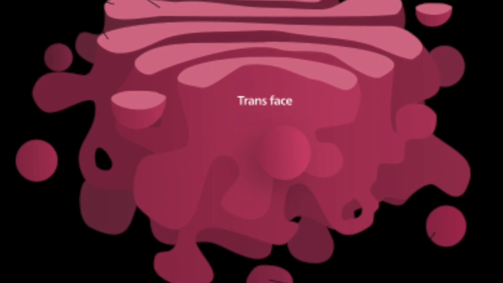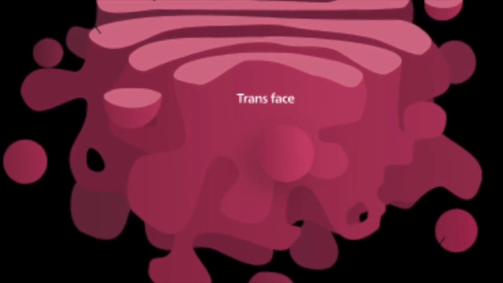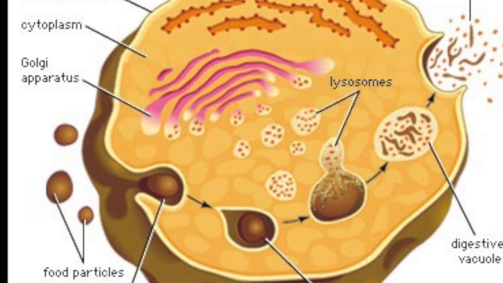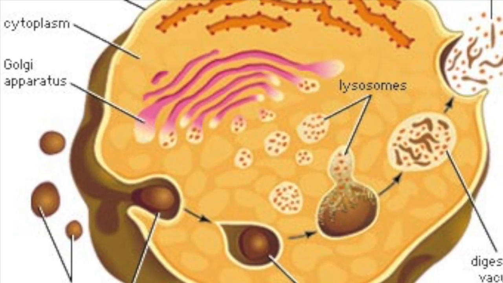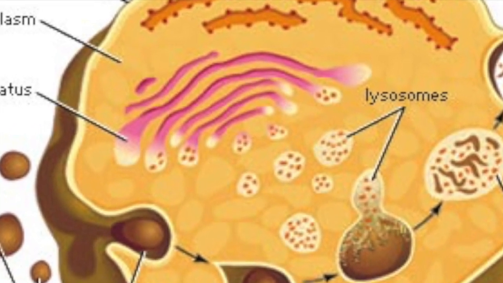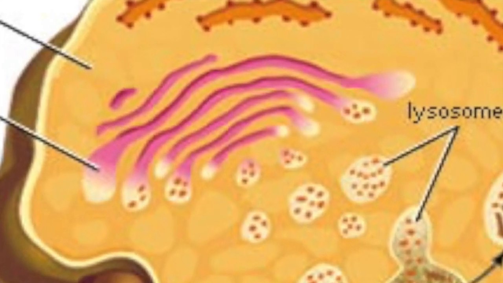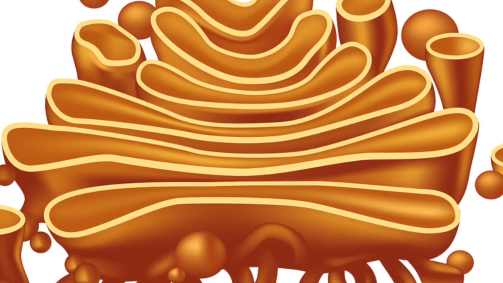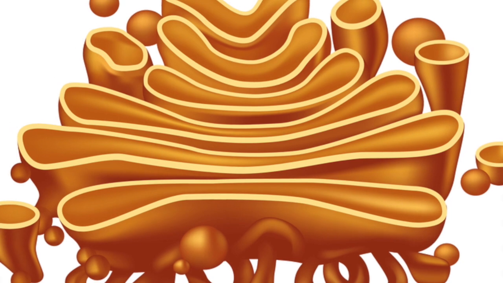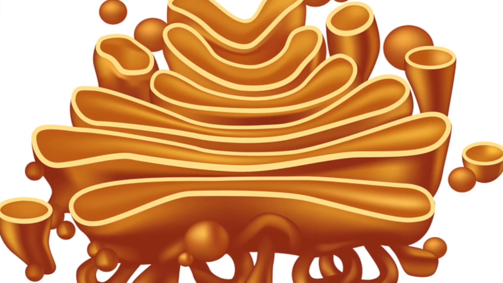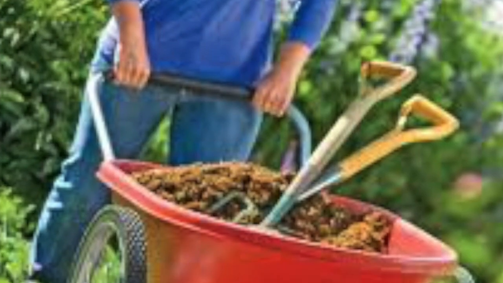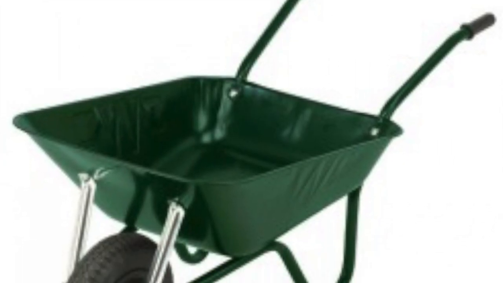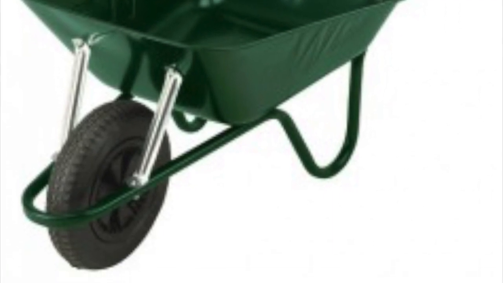The Golgi apparatus is a complex of vesicles and folded membranes within the cytoplasm of eukaryotic cells. It is located around the ER and it's involved in secretion and intracellular transport. The Golgi apparatus packages proteins into membrane-bound vesicles inside the cell before the vesicles are sent to their destination. The Golgi apparatus is like a wheelbarrow that packages and prepares things to be moved around the garden.